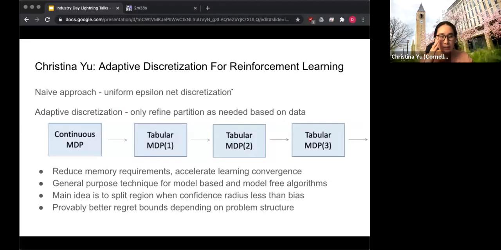So we propose an adaptive discretization algorithm, which essentially starts with a coarse discretization of the space and only refines the partition as needed in a data-dependent way. So this generates a sequence of tabular MDPs that locally refines the discretization only in areas of high value. So this reduces memory requirements and accelerates the learning. And I'll illustrate some properties of the algorithm just through simulations.